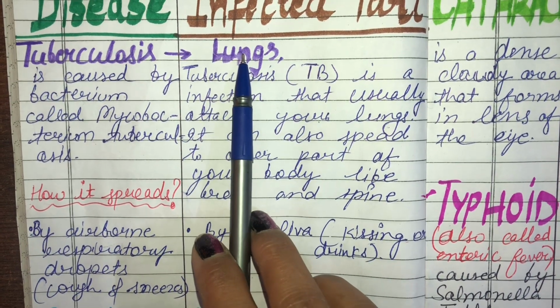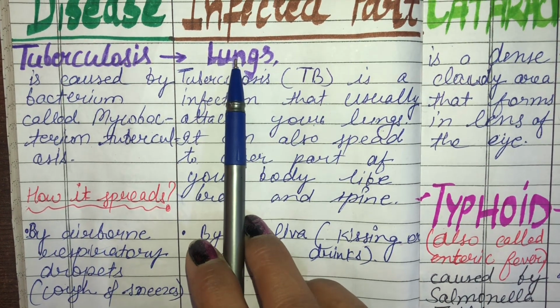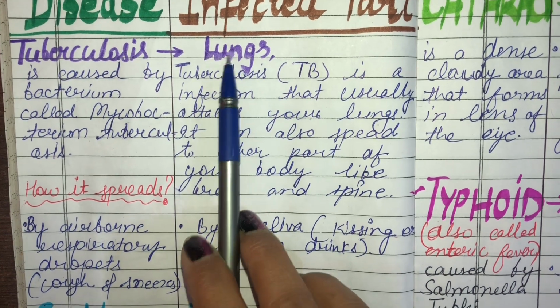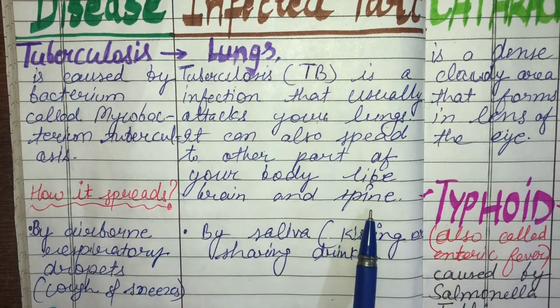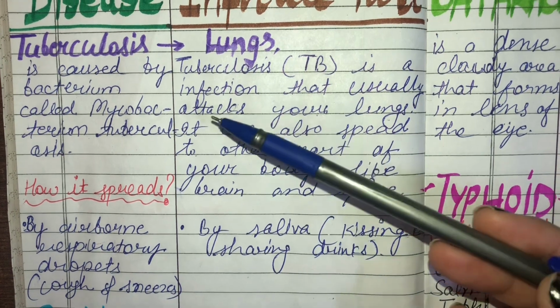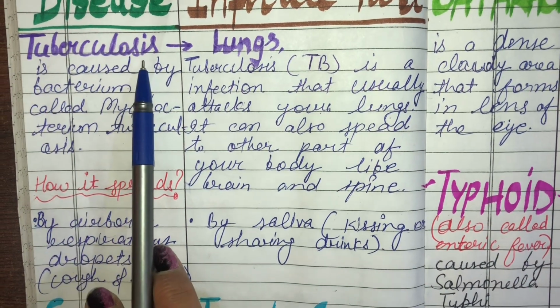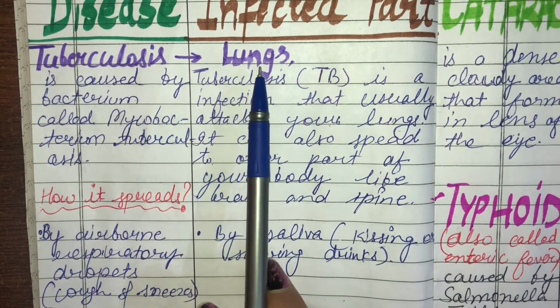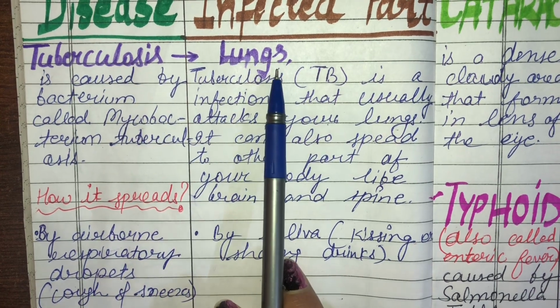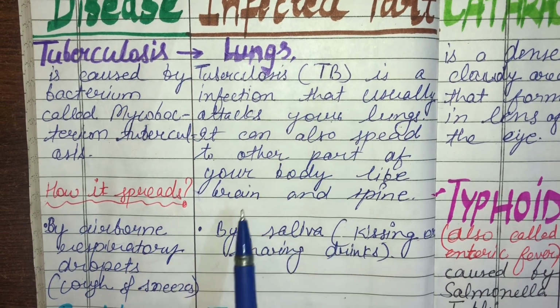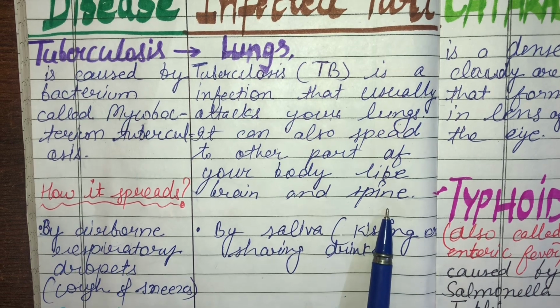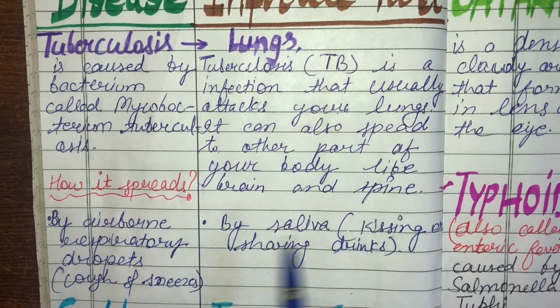It can also spread to and affect other body organs, for example your brain and the spinal cord. Whenever a patient has tuberculosis, it firstly affects the lungs, and after that it also spreads to the brain and spinal cord. So here is the question: how does it spread?